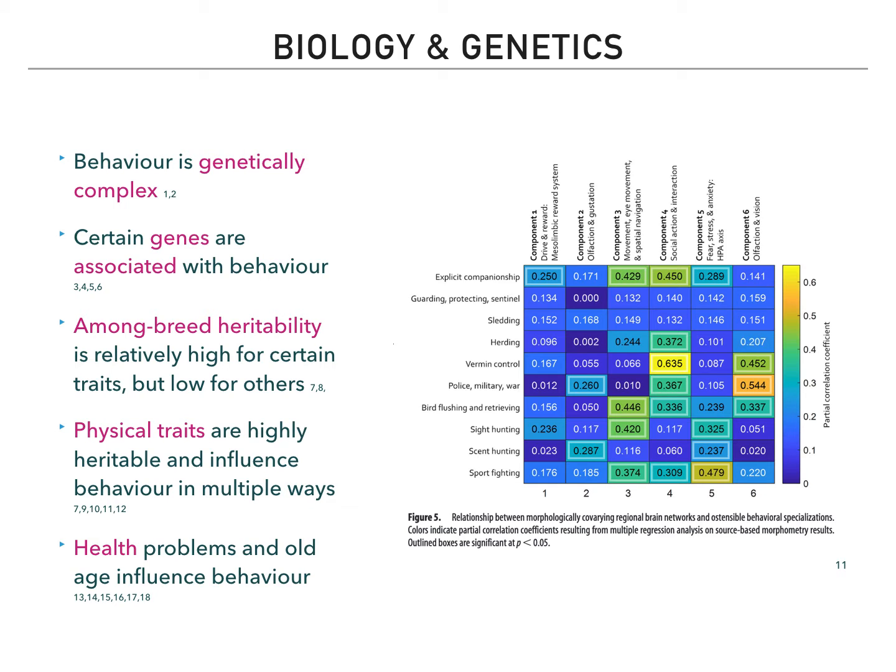Among-breed heritability of behavior is high for some traits, such as those related to modal action patterns, and low for others, such as temperament. Physical traits are highly heritable. Though often viewed as separate, they do impact behavior in multiple ways. Some evidence suggests height may be a factor in generalized aggression, and head shape determines visual field, which in turn can impact how a dog responds to visual stimuli.